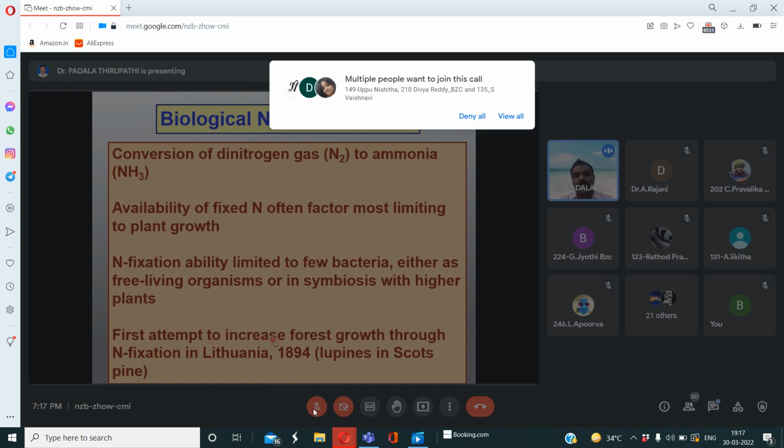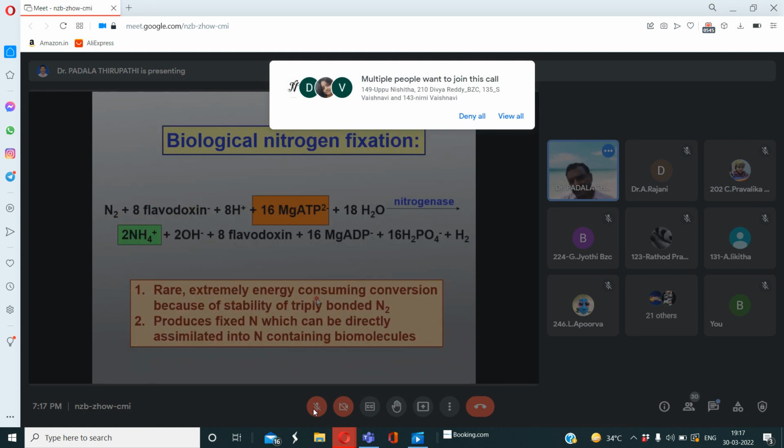The first attempt to increase forest growth through nitrogen fixation was in Lithuania in 1894, especially with lupines and Scots pines. In this biological nitrogen fixation, some energy is also necessary, along with electrons and protons.